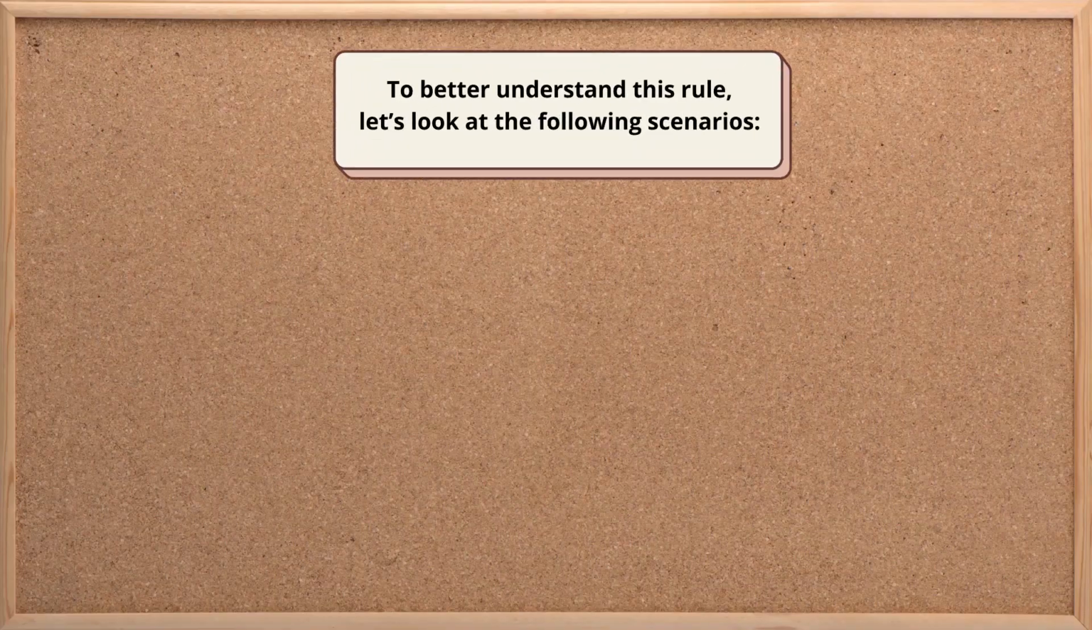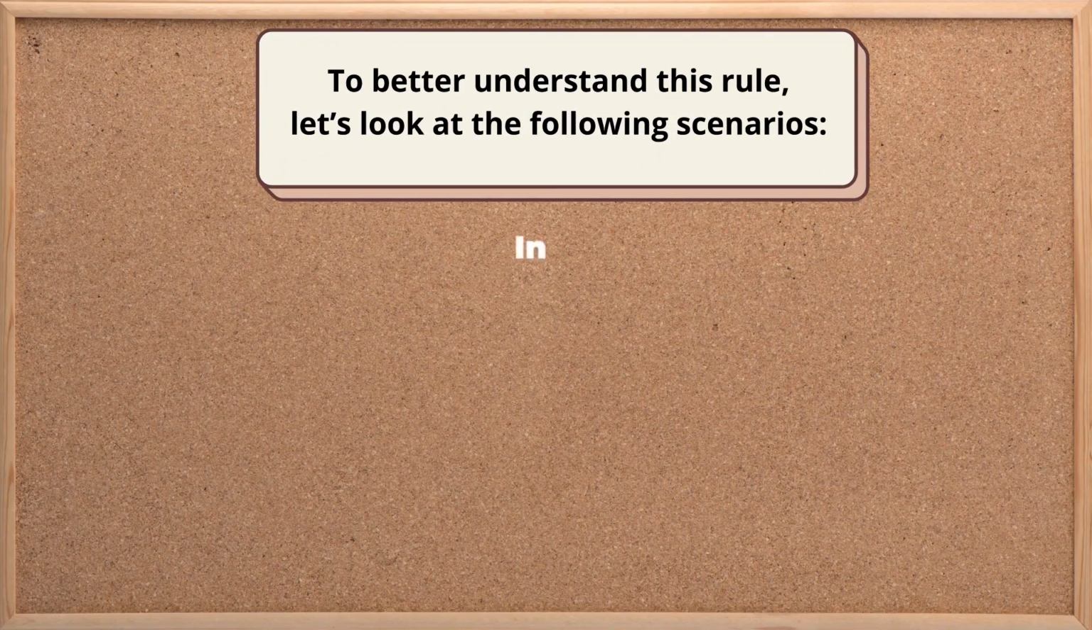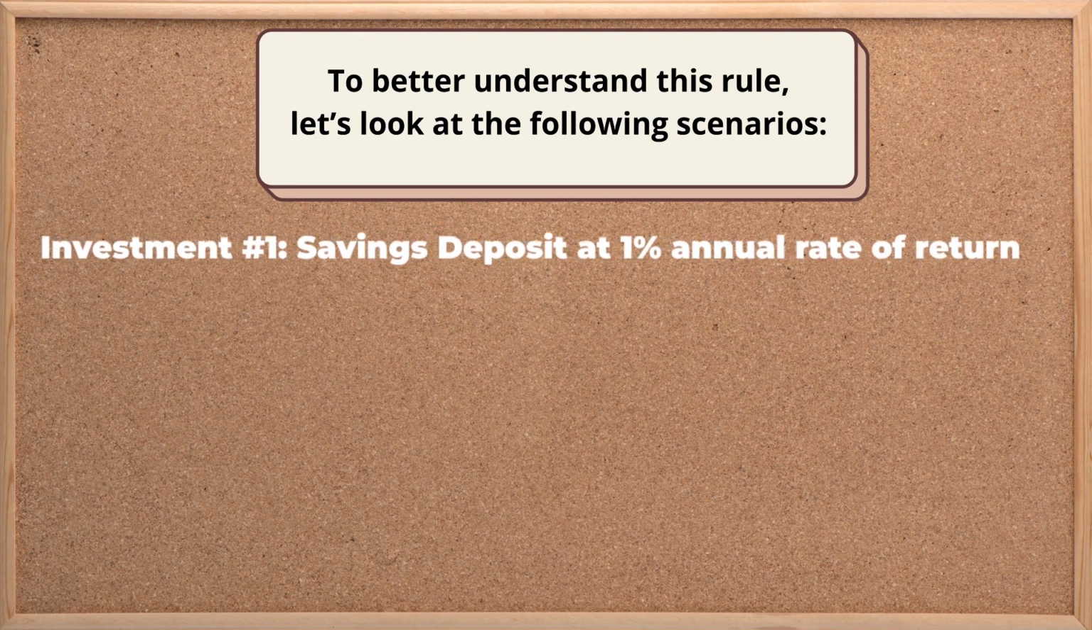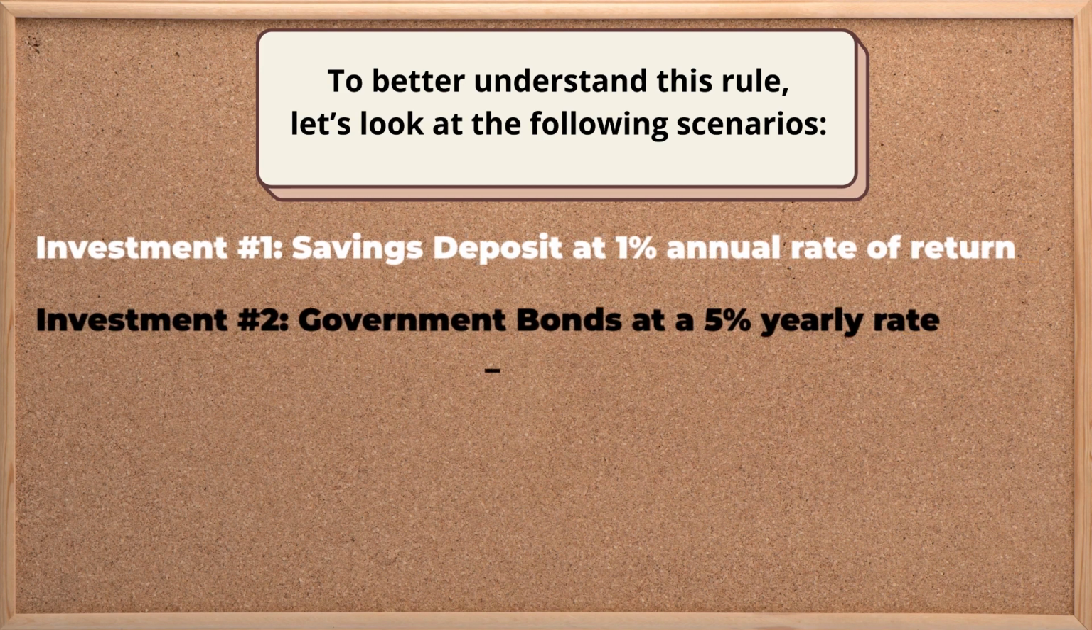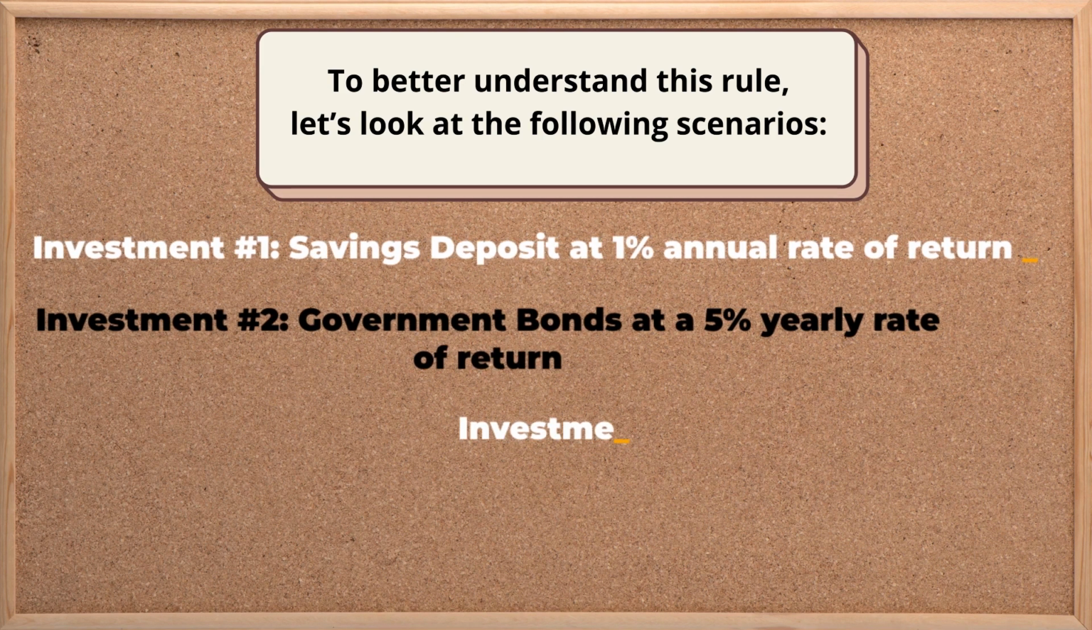To better understand this rule, let's look at the following scenarios. Investment number 1. Savings deposit at 1% annual rate of return. Investment 2. Government bonds at a 5% yearly rate of return. Investment number 3.